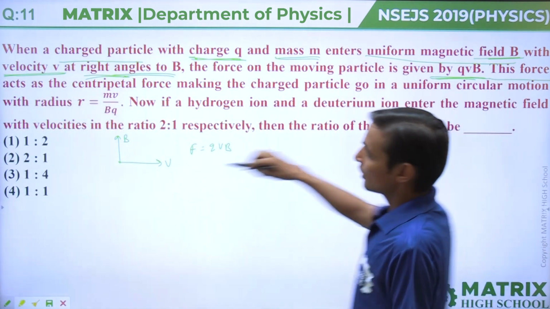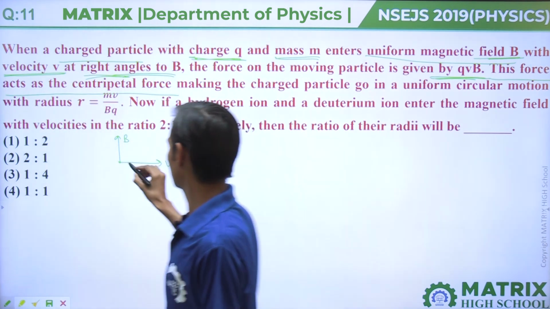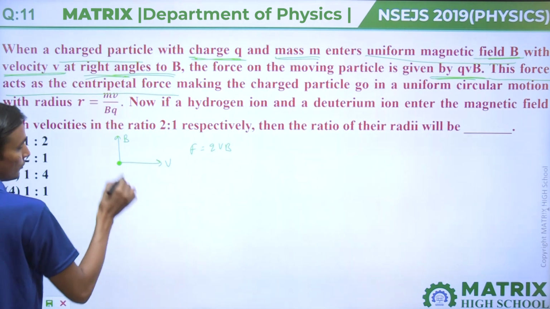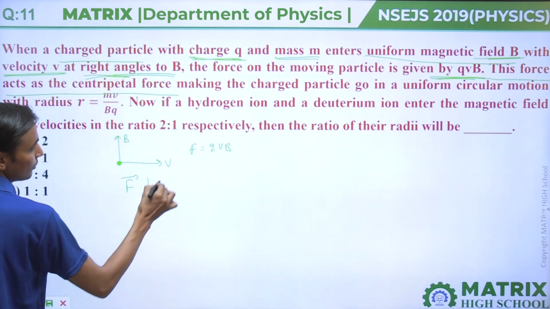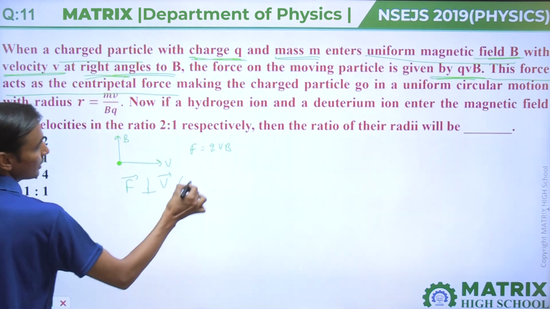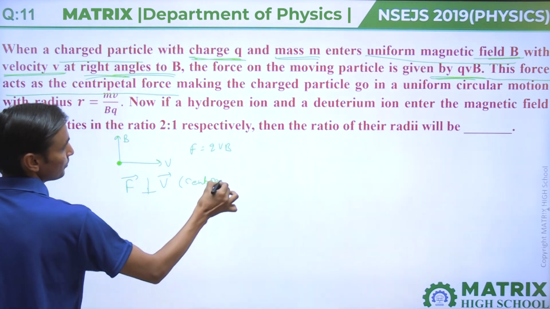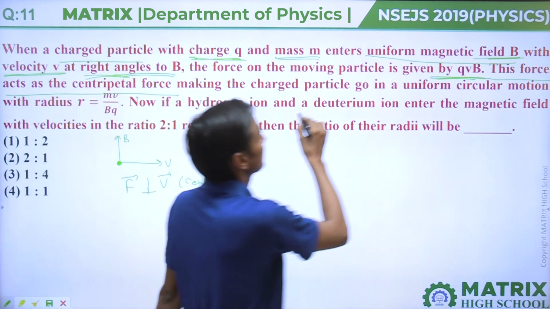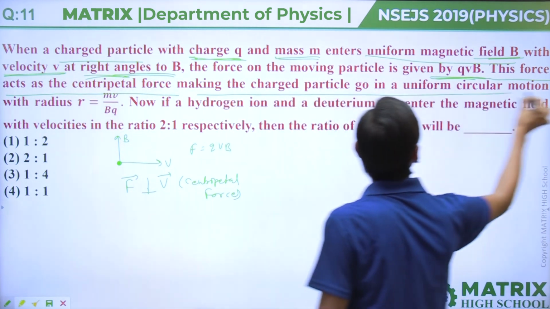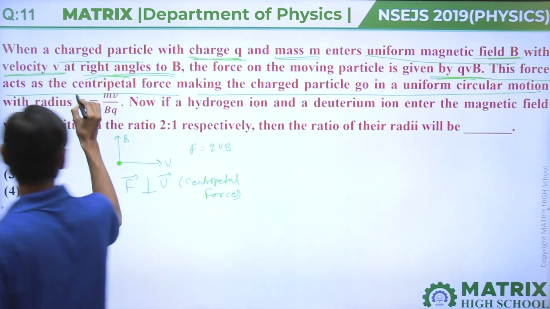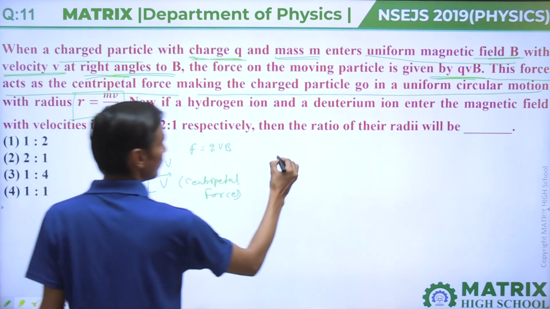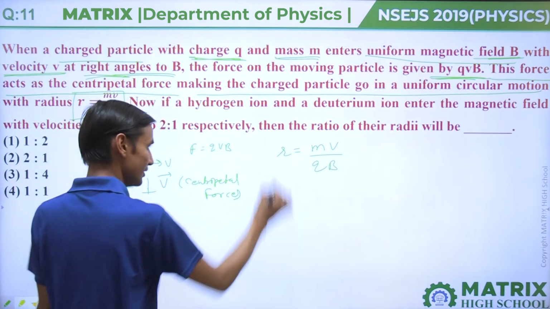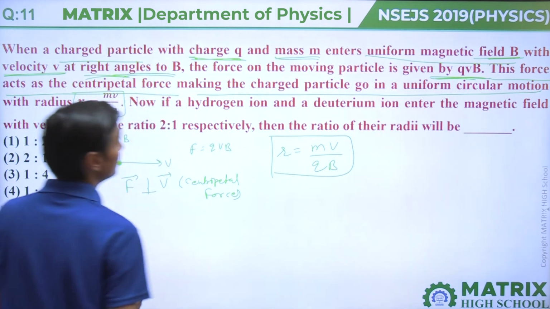This force acts as a centripetal force, that means perpendicular to velocity. This force vector is perpendicular to the velocity vector, that means it will be a centripetal force. Due to this centripetal force, the particle goes in a circular motion with radius r equal to mv by qB.